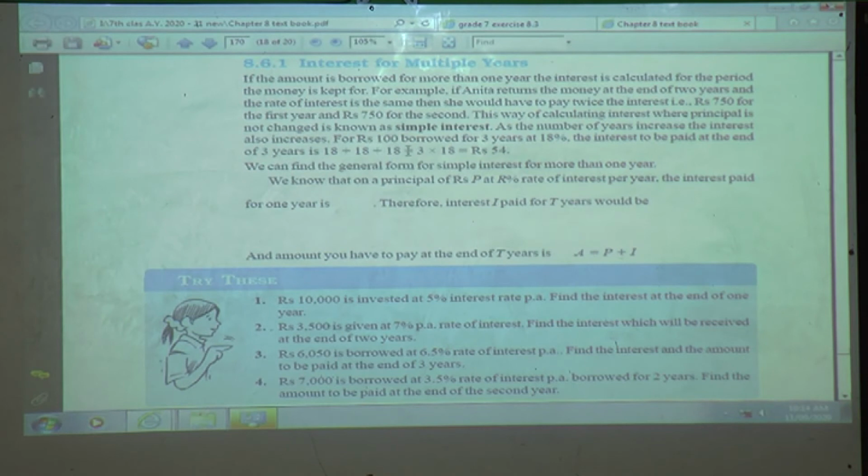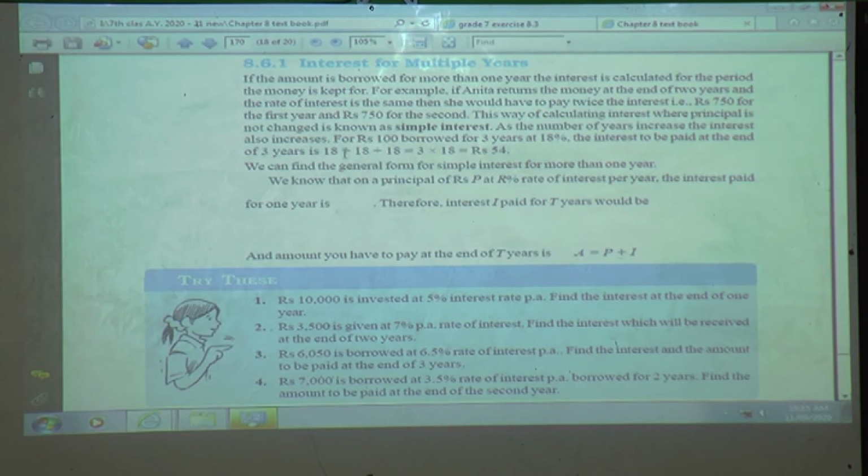So for rupees 100 borrowed for 3 years at 18%, in the previous question it was 15%, the rate of interest, which is denoted by capital R. The interest to be paid at the end of 3 years is 18 plus 18 plus 18, because the principal amount is the same, that we are taking here as 100. So the interest paid per year was 18.